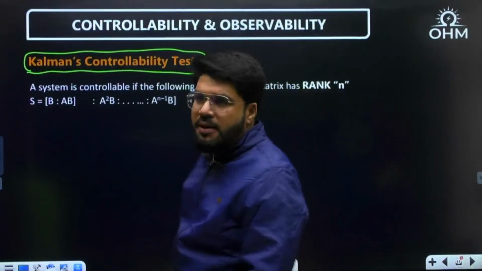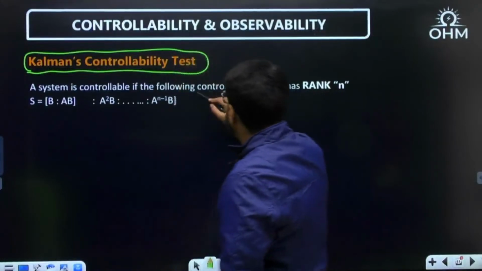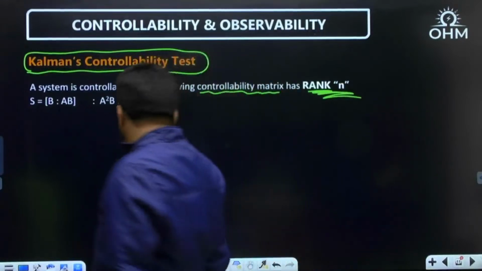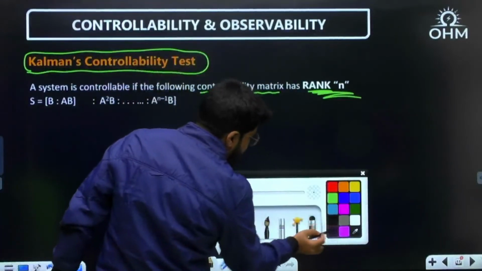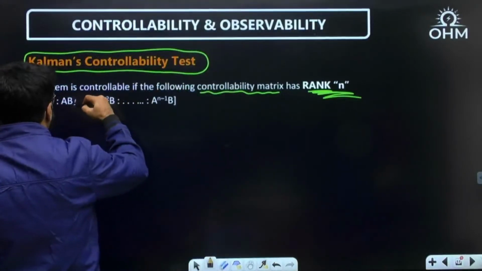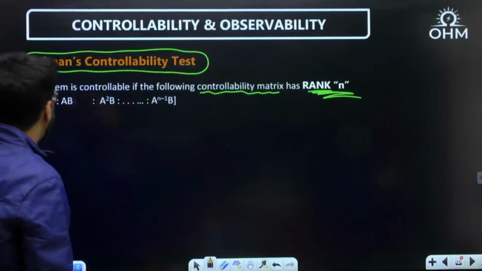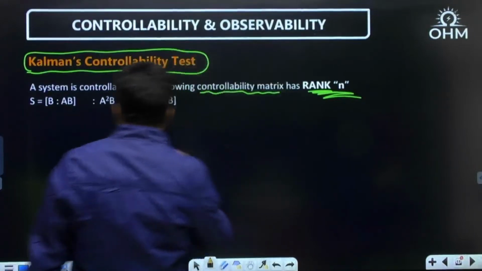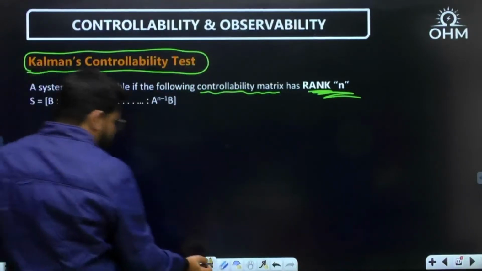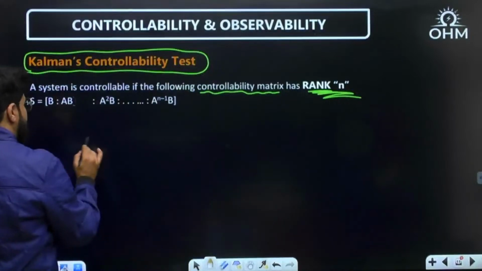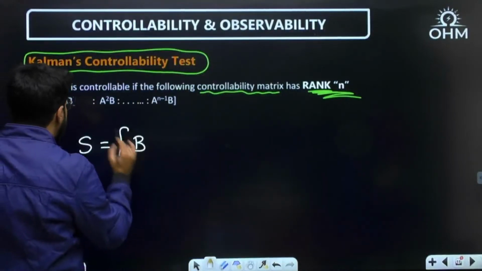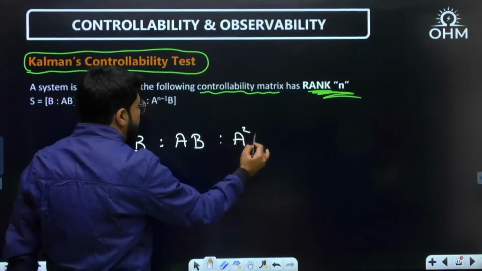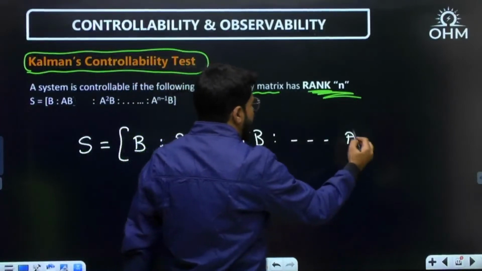A system is said to be controllable if the following controllability matrix has a rank of n. So I define a controllability matrix, S, such that it should have the rank n. Some typo error is there, better I will write it once again. What is that controllability matrix? It contains the augmented matrix B, AB, A square B, A cube B, etc., up to A power n minus 1 into B.